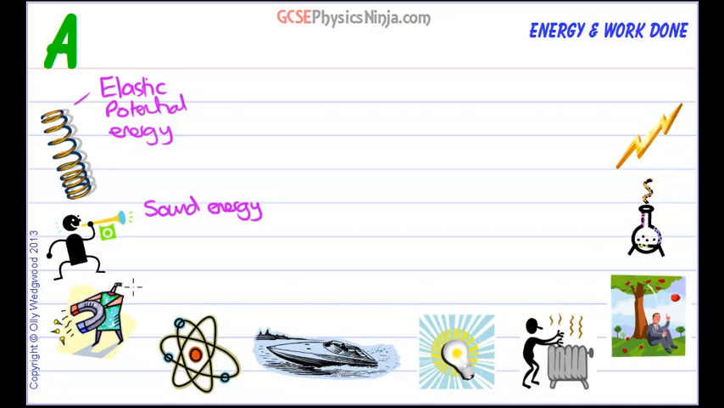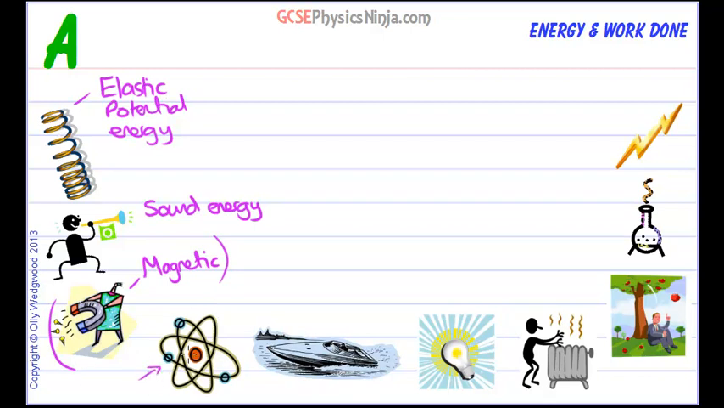What have we got here? This is magnetic. It is possible to store magnetic energy, but it's not often talked about, so I'm just going to mention that there, magnetic. Down here we've got an atom.